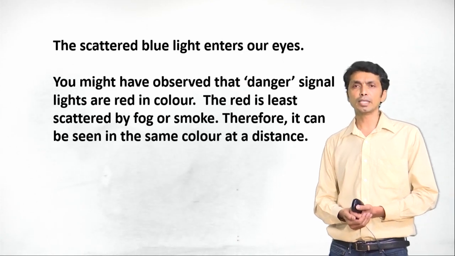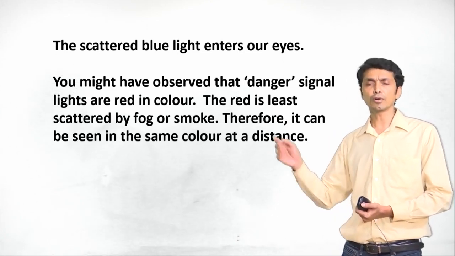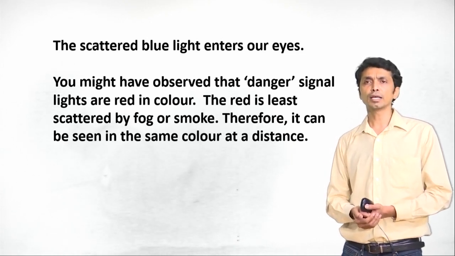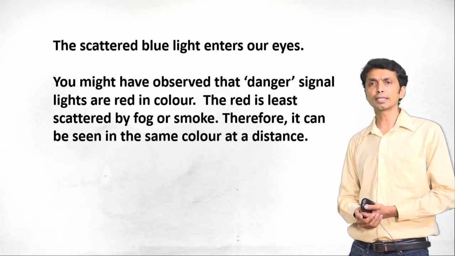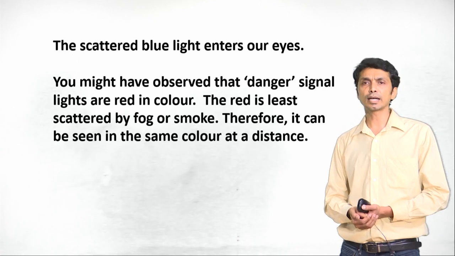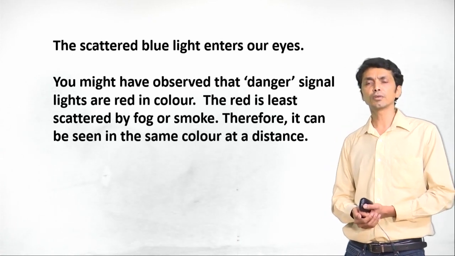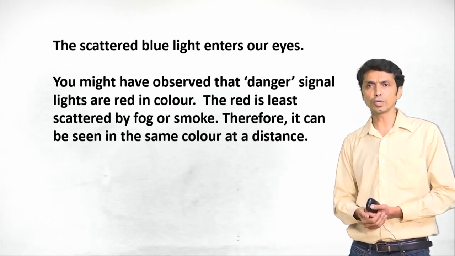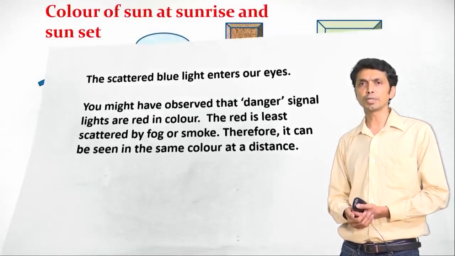You might have observed that danger symbols are always used in red. The red color is chosen for signifying danger. This is because red does not scatter much. The red is least scattered by fog or smoke. Therefore, it can be seen from a distance, and people can easily understand that there is some danger, we should not go near it or we should be alarmed.